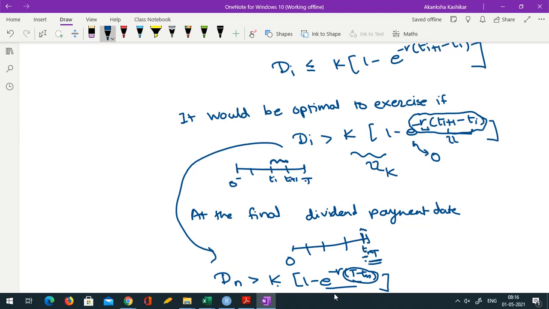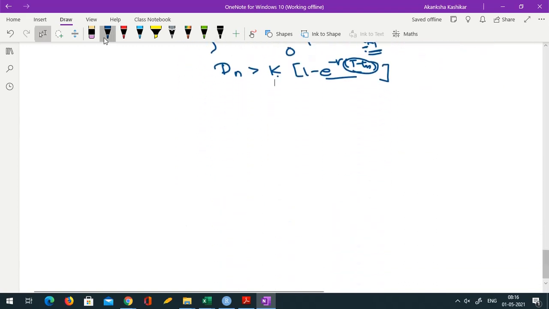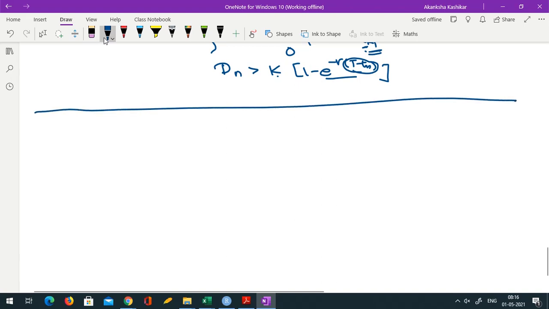Okay, so only in the case of the final dividend payment date it may be optimal to exercise an American call option. Otherwise, generally it is not optimal to exercise an American call option in advance. Okay, and using this, Black has proposed a way to approximate the price of an American call option. So what is that Black's approximation? Let me state.